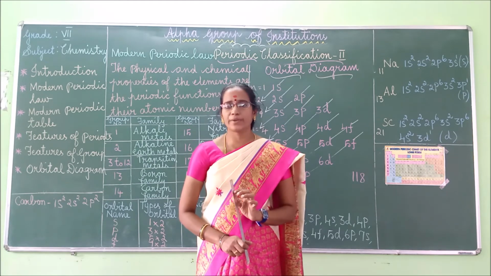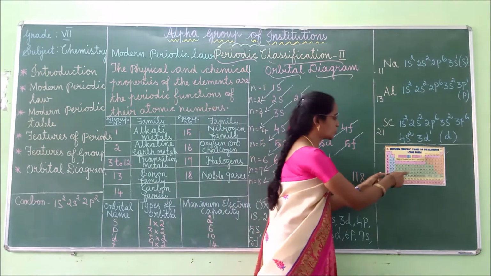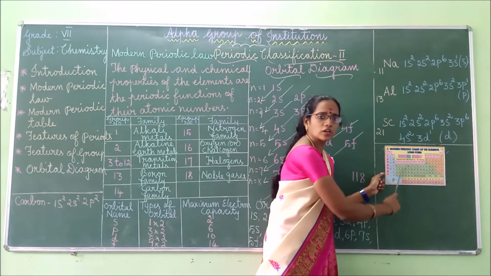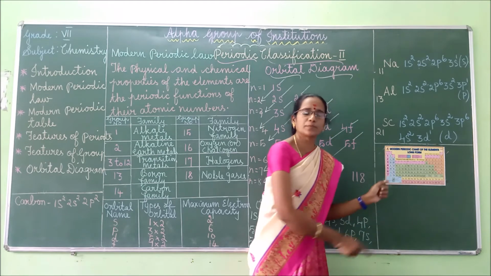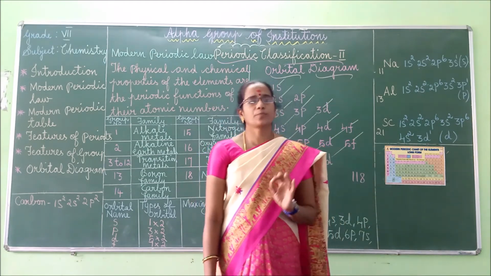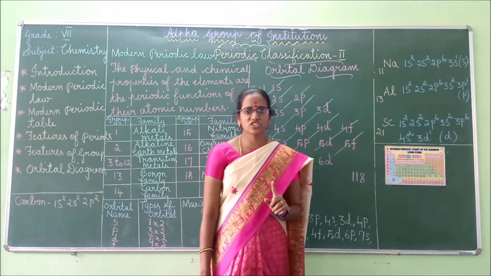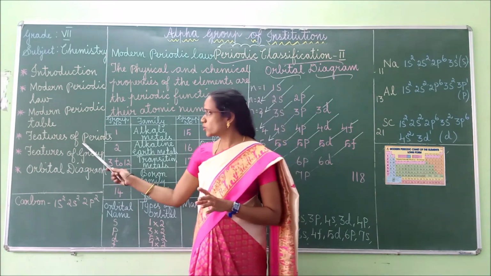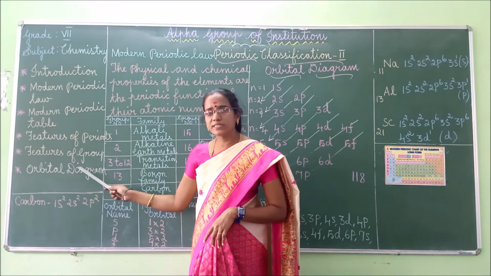Horizontal rows are called periods. This is the horizontal row, and vertical columns are called groups. 18 groups are present in the periodic table, as well as 7 periods. Right, children? Clear about the periods? Shall we move to the groups now?